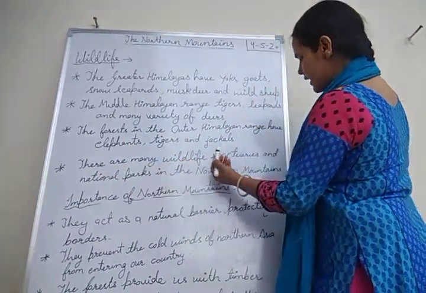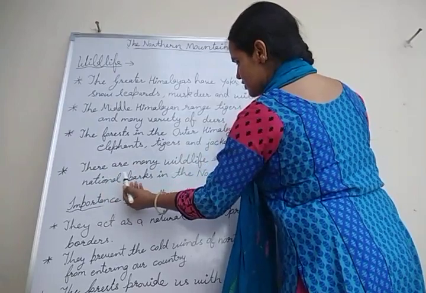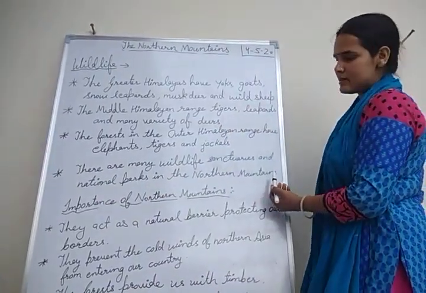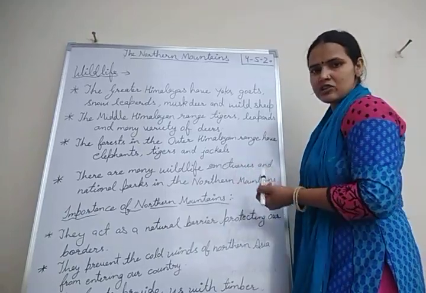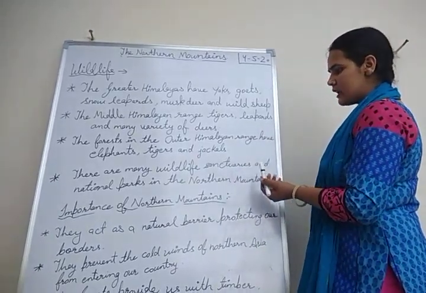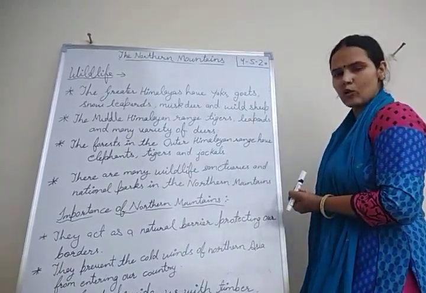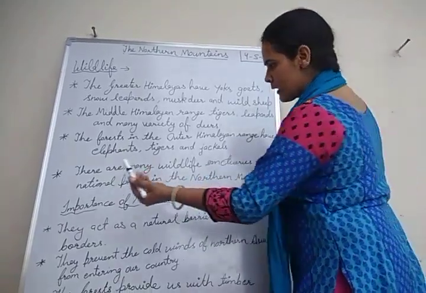There are many wildlife sanctuaries and national parks in the northern mountains, like the Jim Corbett National Park and the Rajaji National Park. These are the wildlife sanctuaries and national parks in the northern mountains.